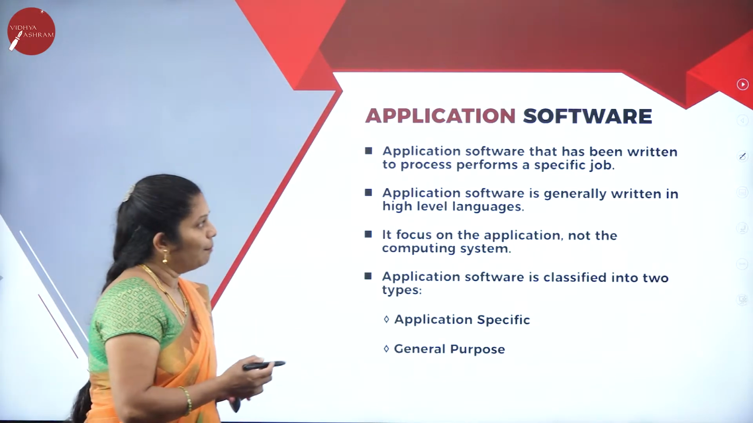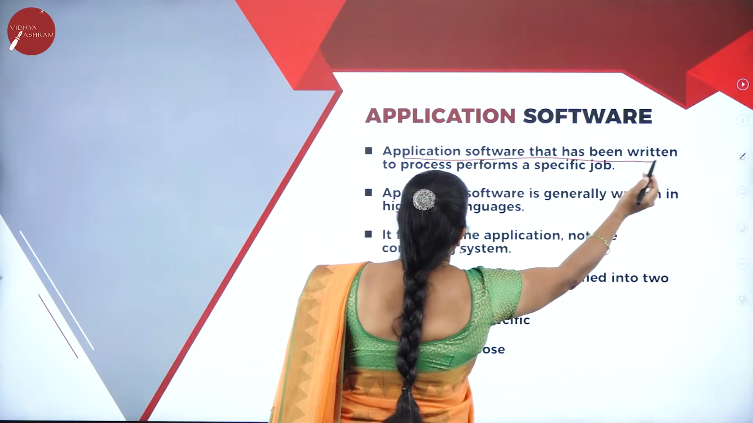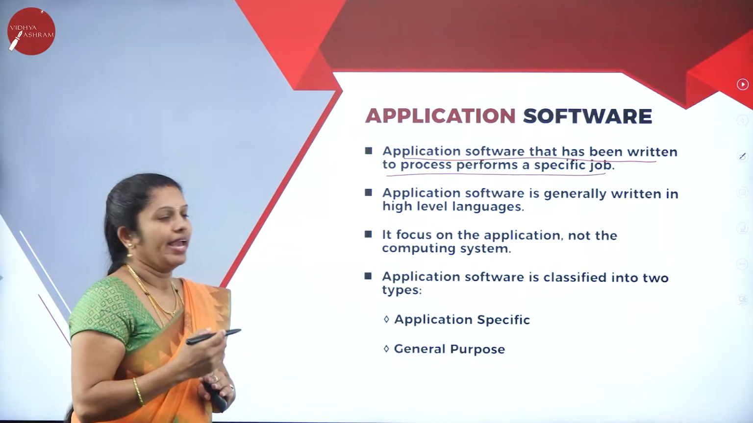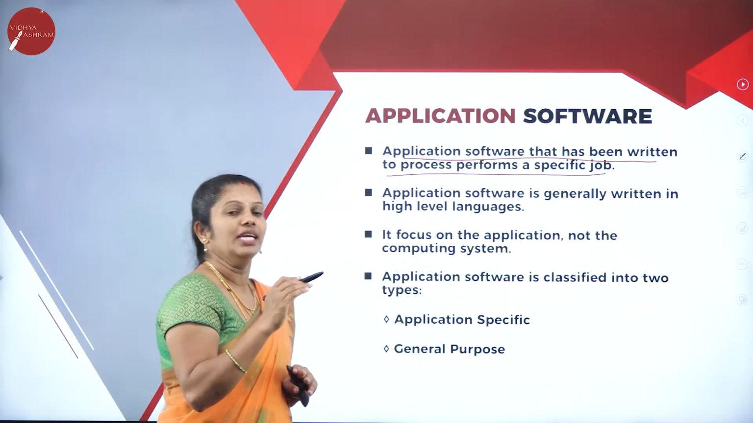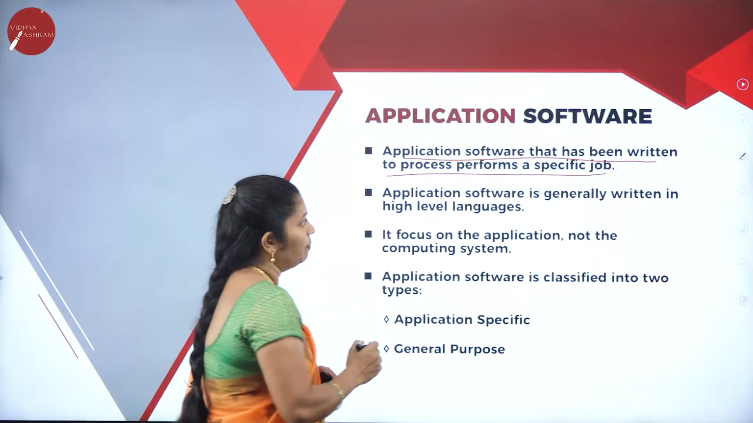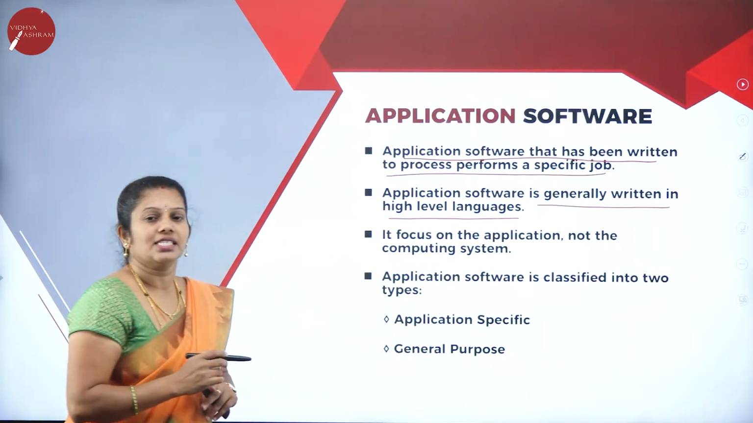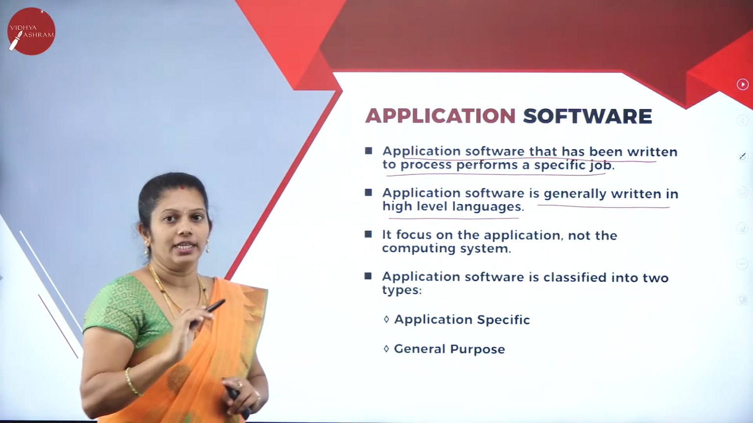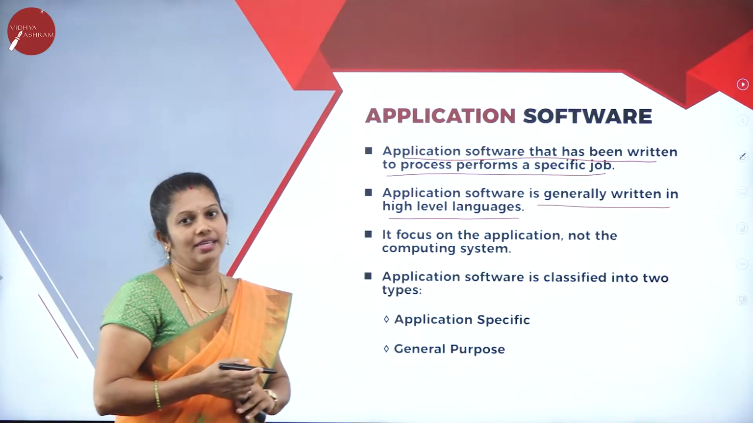Next, when we come to application software, it has been written to process, or I can say to perform, a specific job. The name itself tells you that to perform a specific job we need this application software. Application software is written in high-level languages. Instructions are written in high-level languages, that is, in general English they write all the commands, and with the help of a compiler that can be converted into binary language.